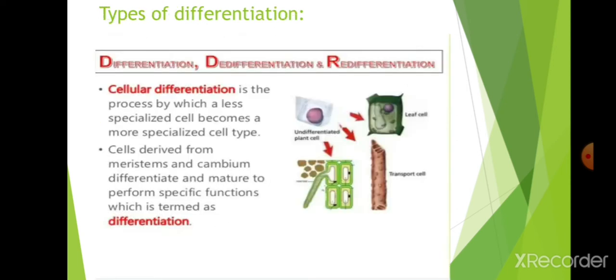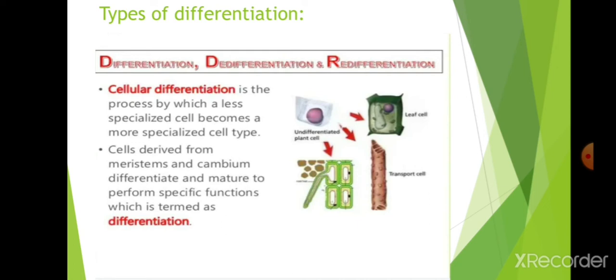Next, what are differentiation, de-differentiation and redifferentiation? We will see the types of differentiation. Cellular differentiation is the process by which a less specialized cell becomes a more specialized cell type. The cell is less specialized and does not grow, but after some time it becomes more specialized and grows very nicely; that is known as differentiation.